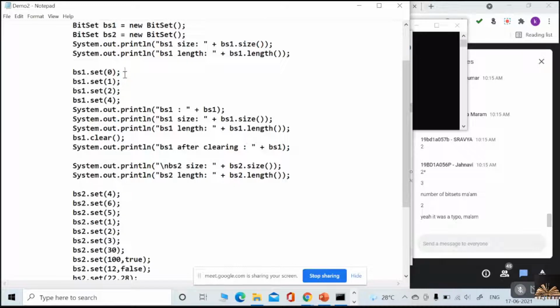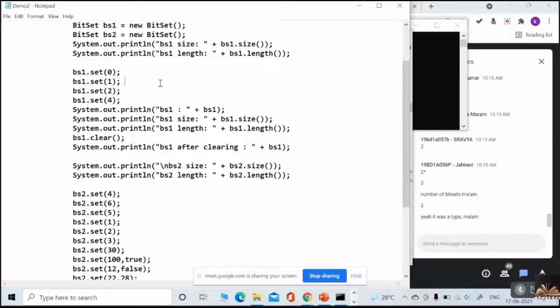Already told you that the index always starts with 0. So as I said, set the value at index 1, index 2, index 4. They are set from false to true.